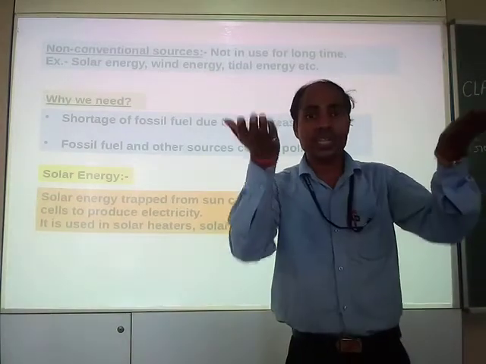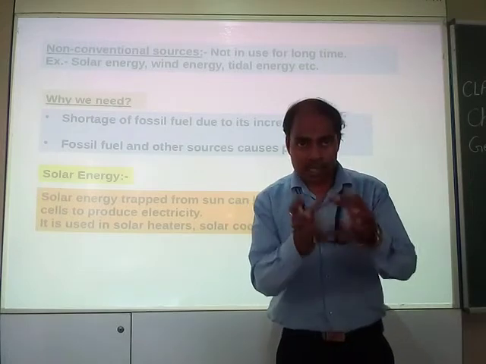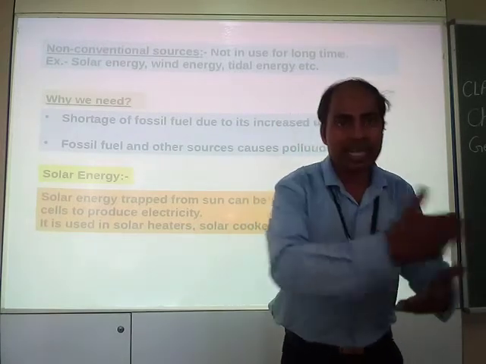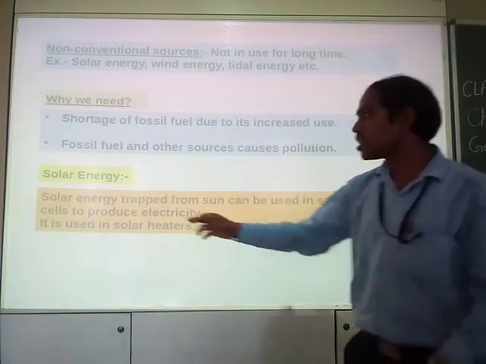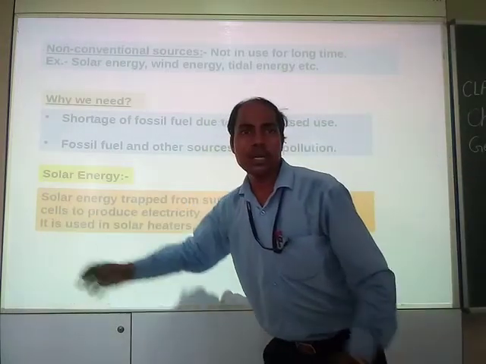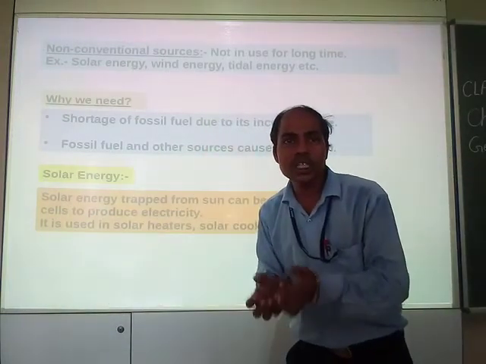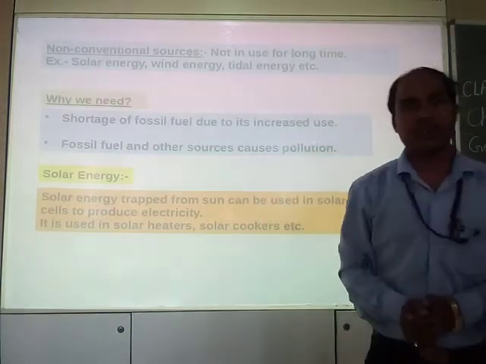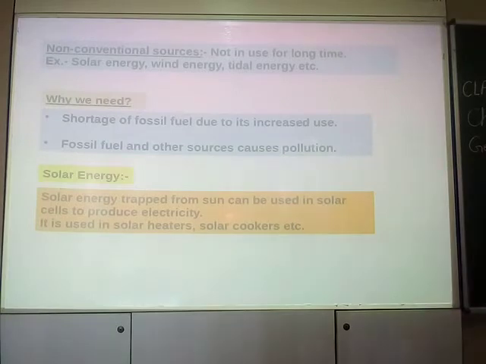We need to keep it in the sun. It traps the solar energy and converts it into heat energy or electrical energy. So these solar cells trap the solar energy and convert it into another form. This is the work of solar cells.